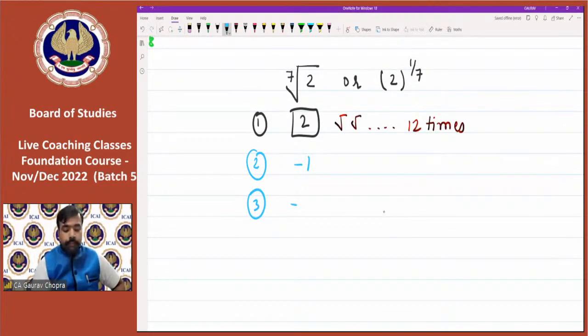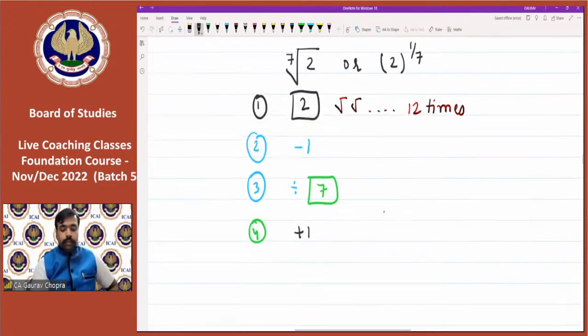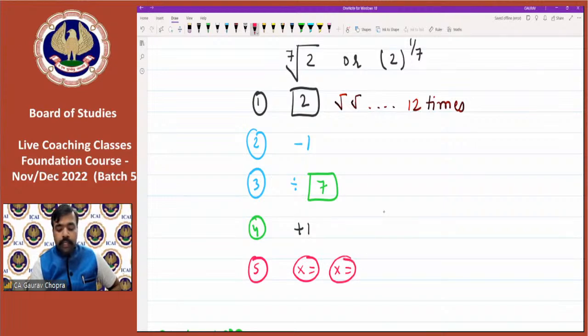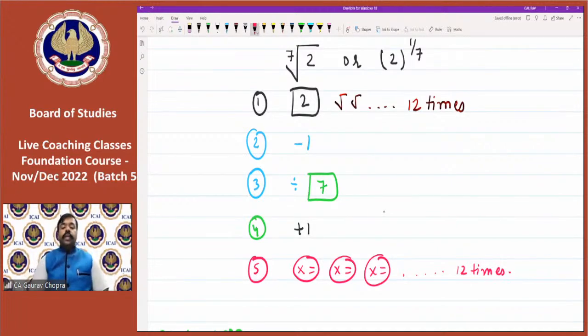Third step, divide by the root. If you have to do the 7th root, divide by 7. If you have to do the cube root, divide by 3. 5th root, divide by 5. Okay. Plus 1. And then the last step, press multiply equal to for 12 times and you will get the result.